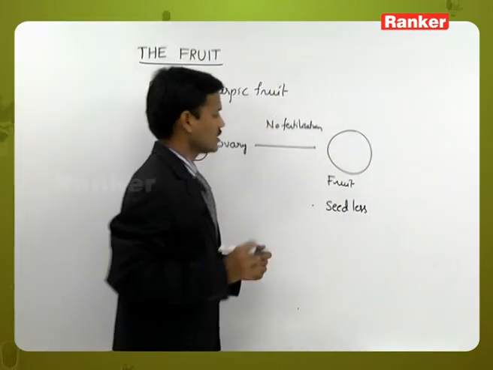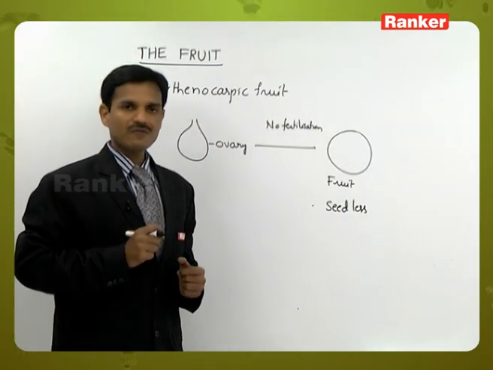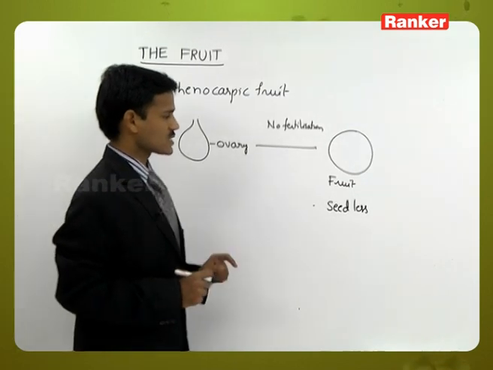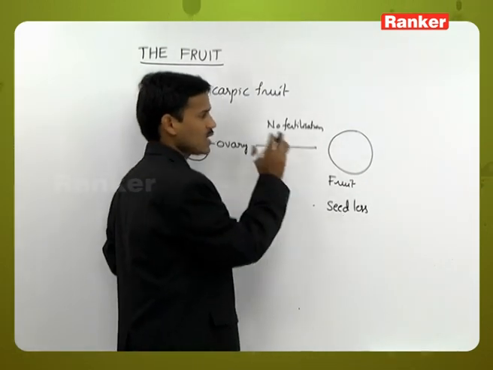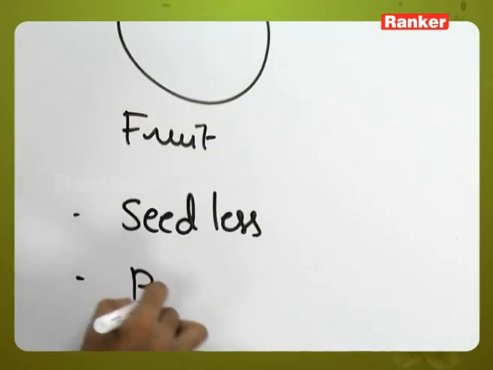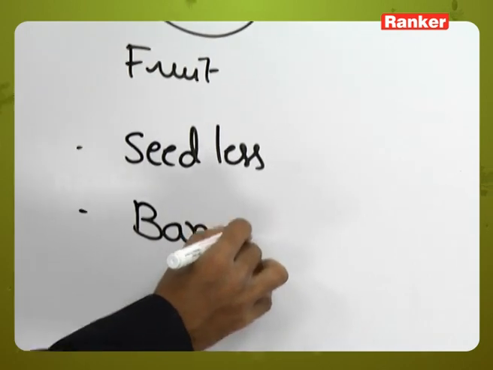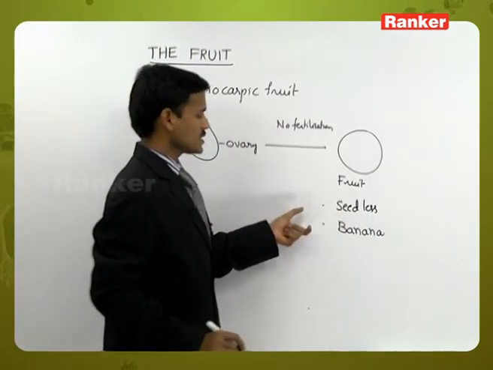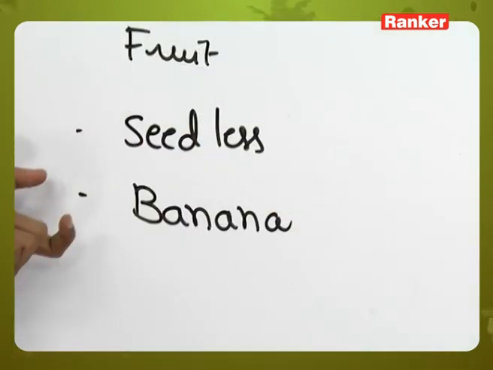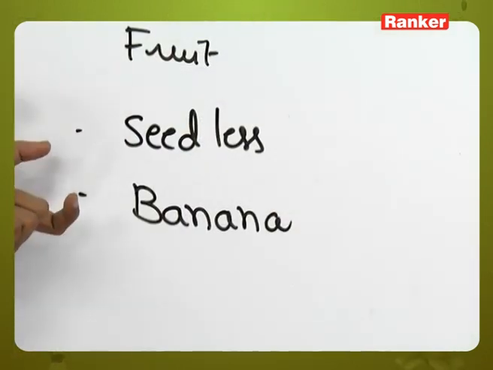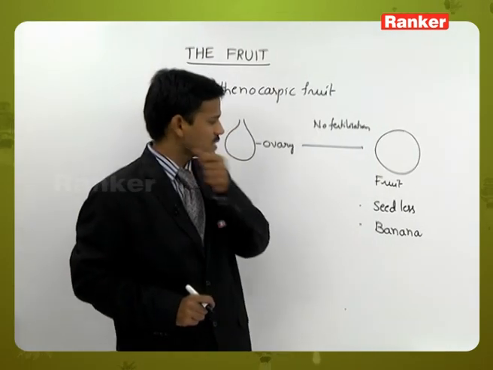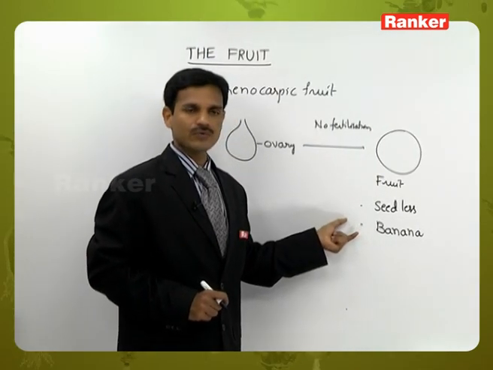Why? Because the ovules are not fertilized. That's why they are seedless. So, seedless fruits are Parthenocarpic fruits. Here one example is banana. Banana is not having seeds, or here fertilized seeds are absent. Banana is not having seeds, the seedless fruit. It is a natural Parthenocarpic fruit.